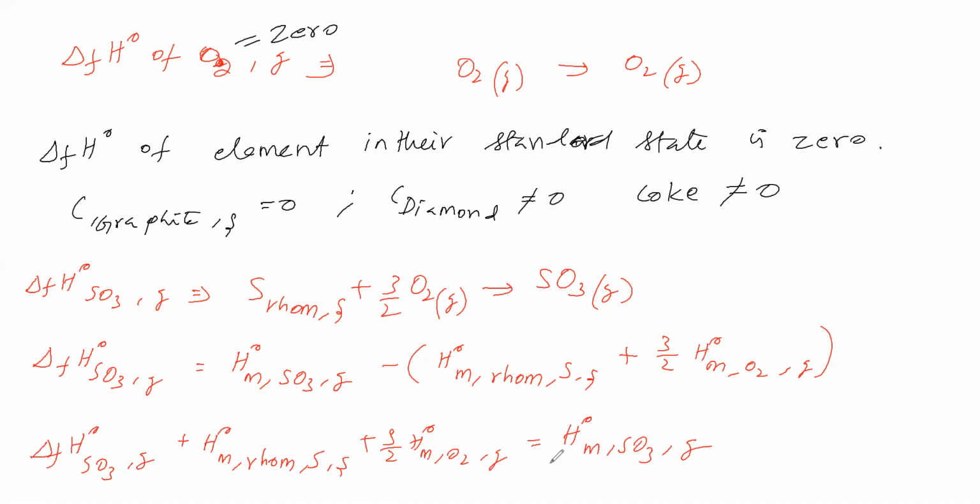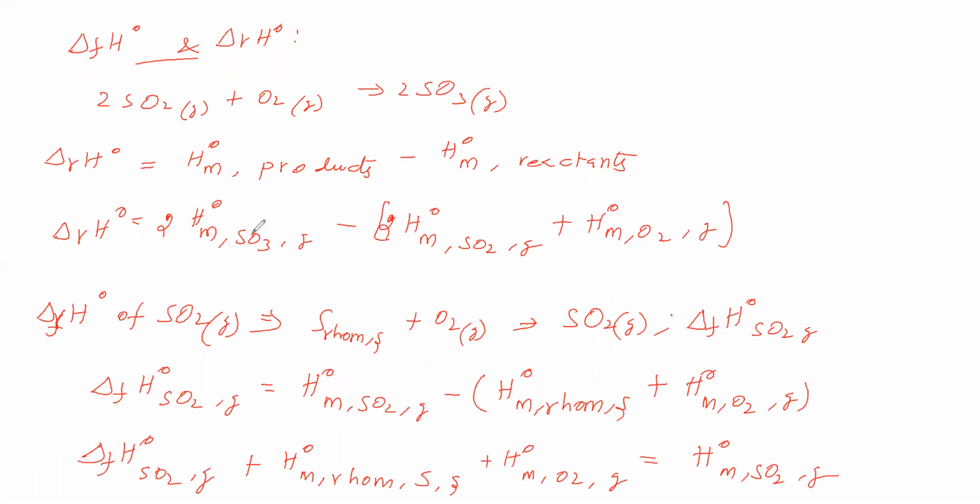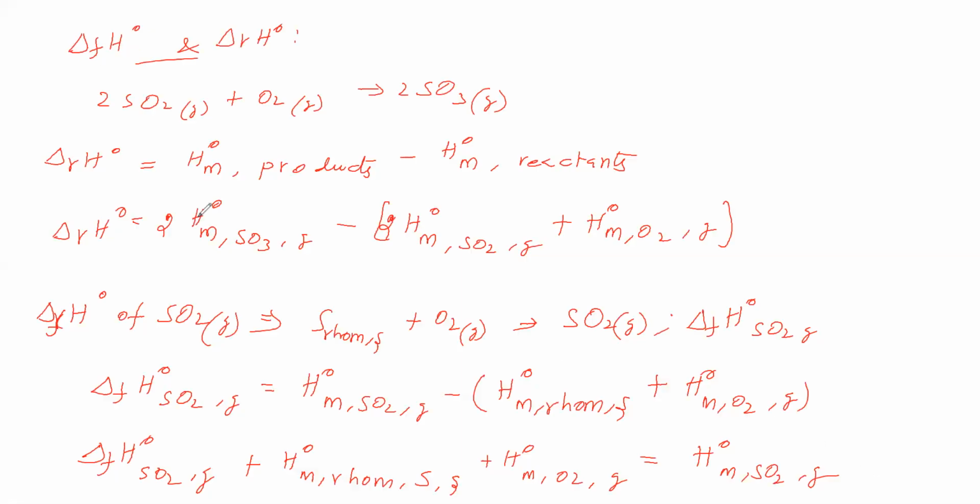This H naught M SO3 gas, you have to substitute it here. Left side, what is there? Delta r H naught is there. That is equal to what? This H naught M SO3 gas you have to substitute here. This 2 is there, then H naught M SO3 gas you substitute. Okay, so 2 we have written.